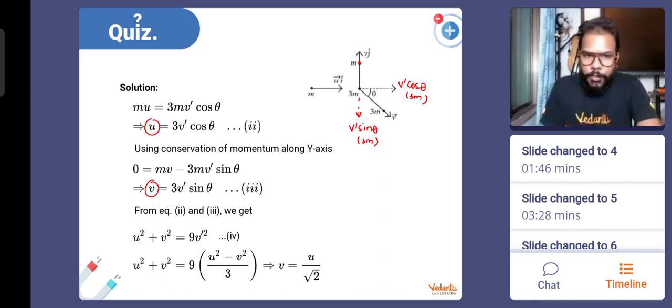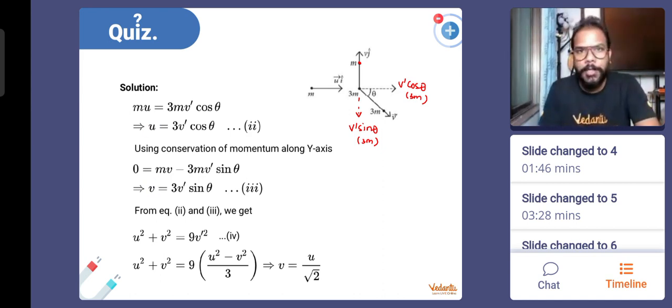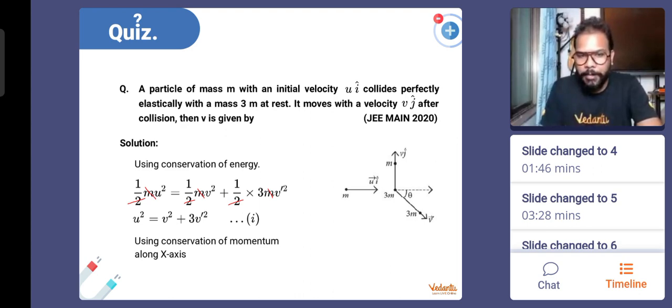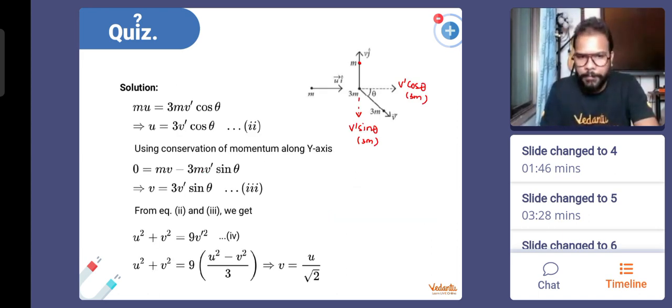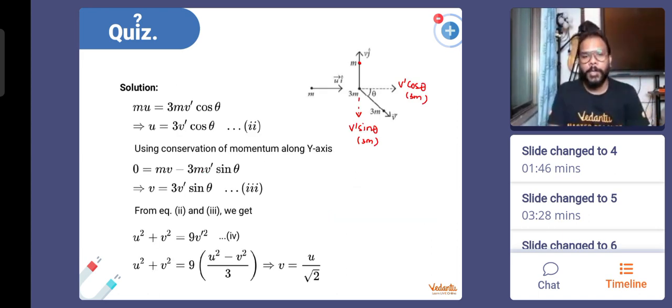When we do that, you see u square plus v square on the left hand side, and on the right hand side we have only 9v dash square. Okay, we already had a v dash from equation number 1. So from here, v dash square comes out to be u square minus v square by 3, and that's what we are putting up here. V dash square is put as u square minus v square by 3.